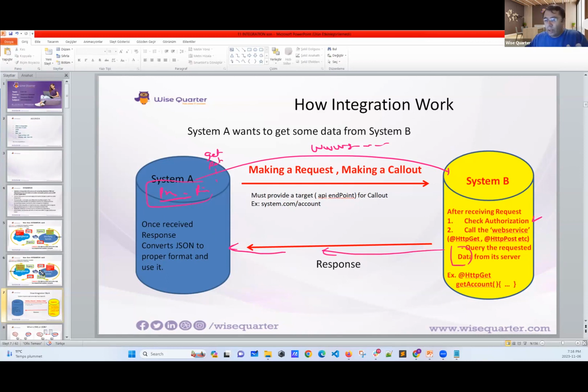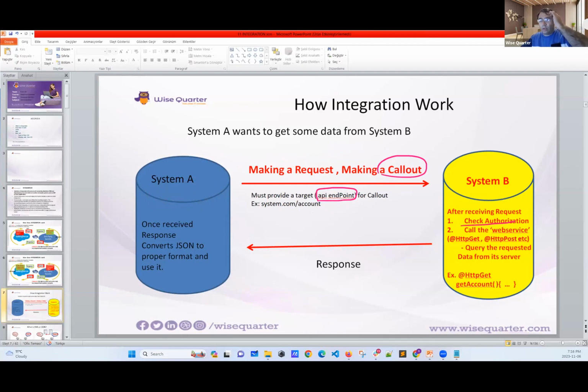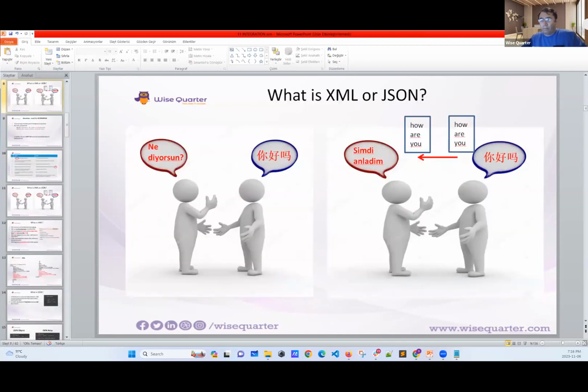Now, what we learned, they are talking. We need to create the endpoint. This is called callout, and we have to provide the credentials. Otherwise, we cannot interact. I'm trying my best to be as slow as possible. Now, but we have a tiny problem.